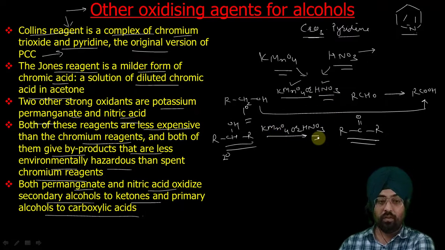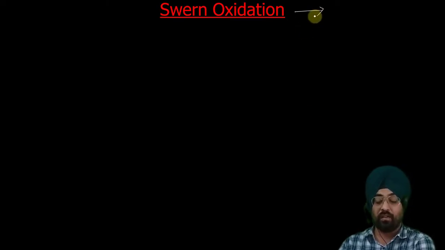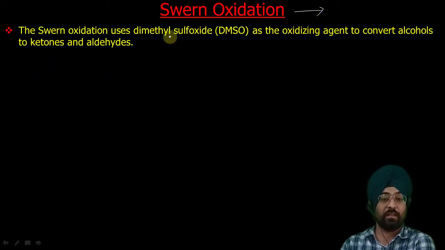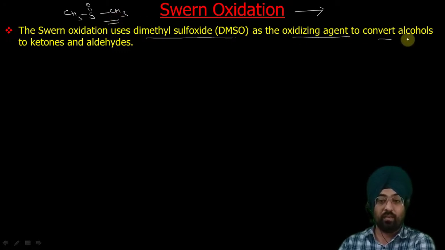In addition to these oxidizing agents, we have some more, like Swern oxidation. Another oxidation process is Swern oxidation, and this uses dimethyl sulfoxide. Dimethyl sulfoxide is CH3-S=O-CH3. This is dimethyl sulfoxide as the oxidizing agent to convert alcohols to ketones and aldehydes.